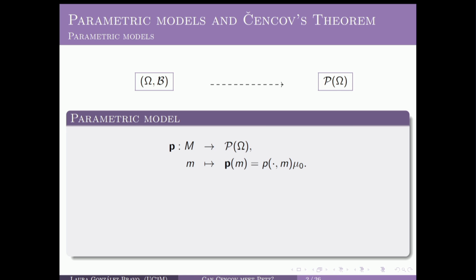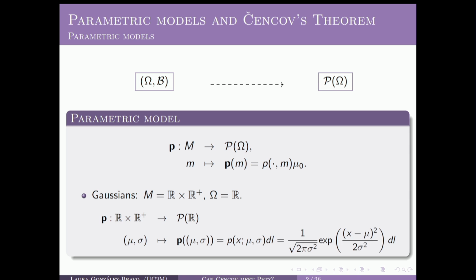So the parametrization is given by this immersion map that assigns to each point in our smooth manifold a probability distribution that in the vast majority of applied situations can be written as a dominated probability measure. A parametric model that maybe is familiar to you is the parametric model of normal distributions, where in this case the immersion map assigns to each point in our smooth manifold, which is this Cartesian product over here, a normal probability measure over the real line, okay?